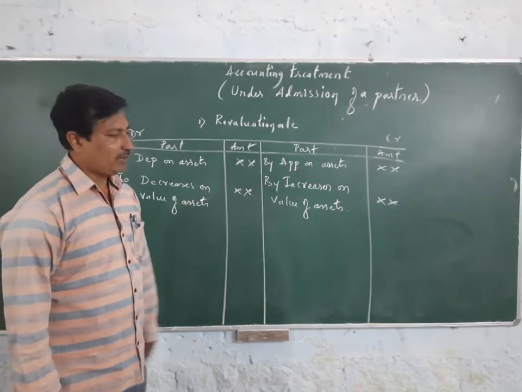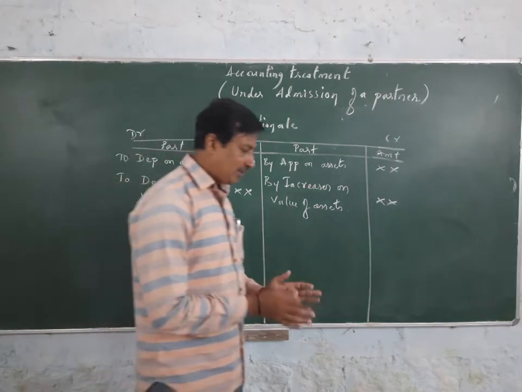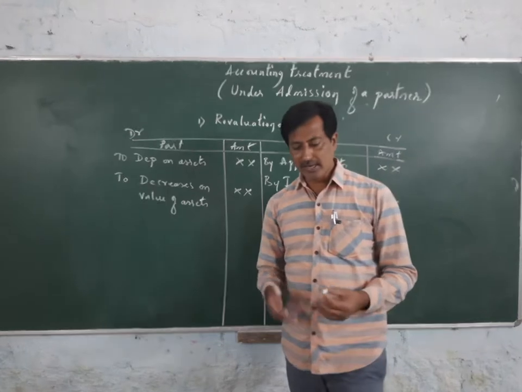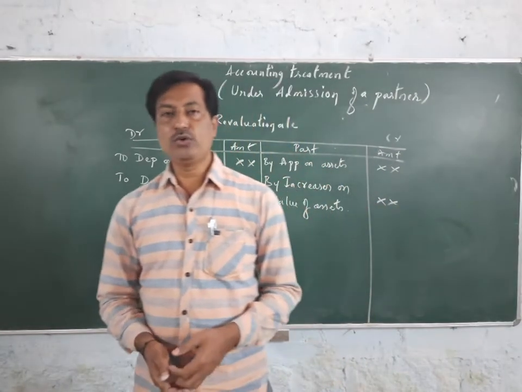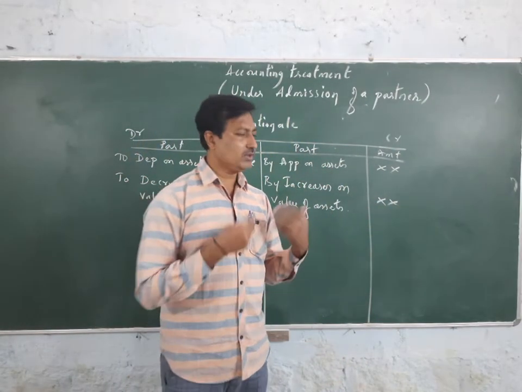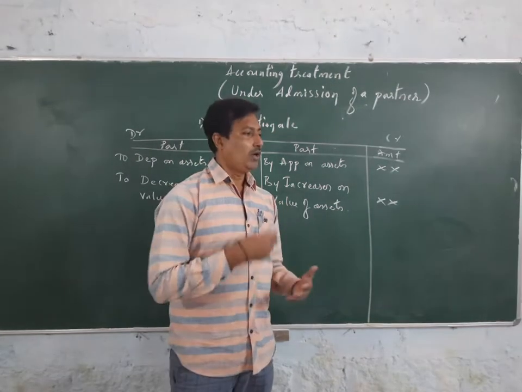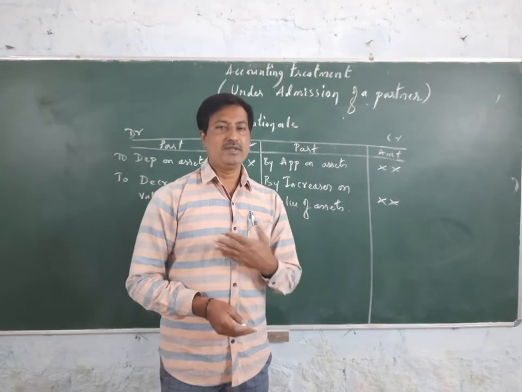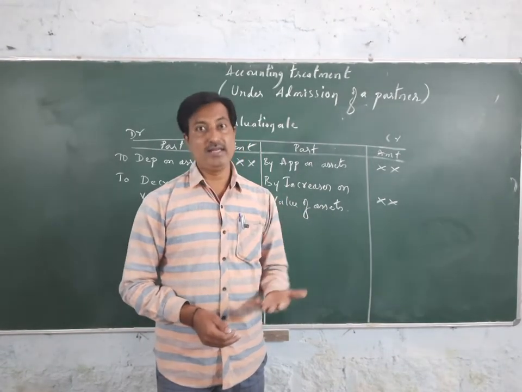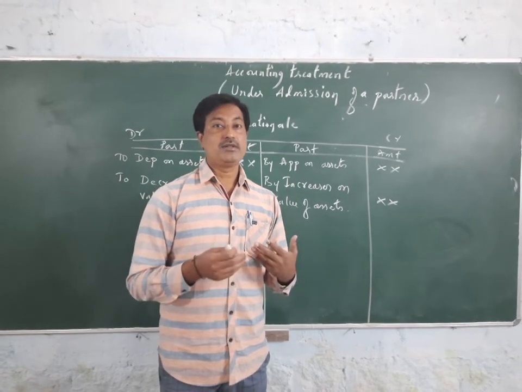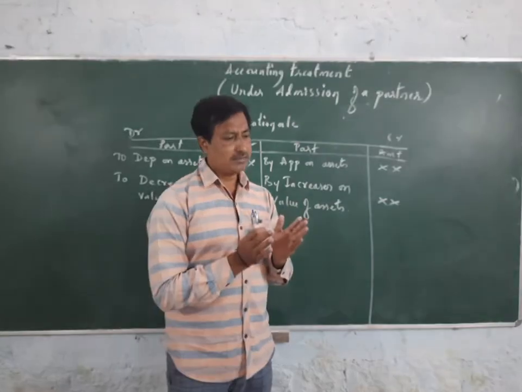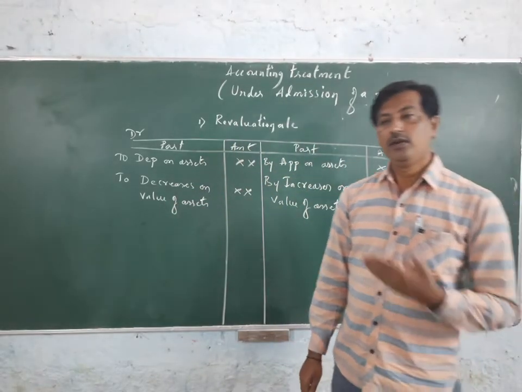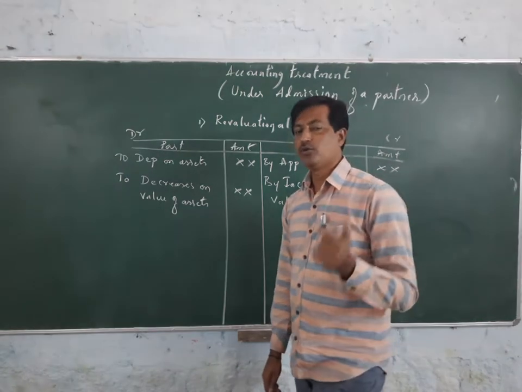See, in respect of liabilities, if any liability values are decreased, for example some creditors or bank holders may waive off the outstanding balance due to a long period, since 10 or 15 years. Sometimes bankers may deny the interest, sometimes creditors may forgo part of their outstanding balance.